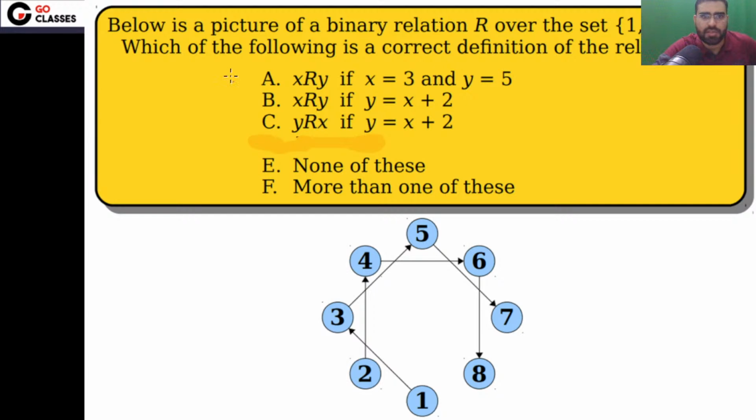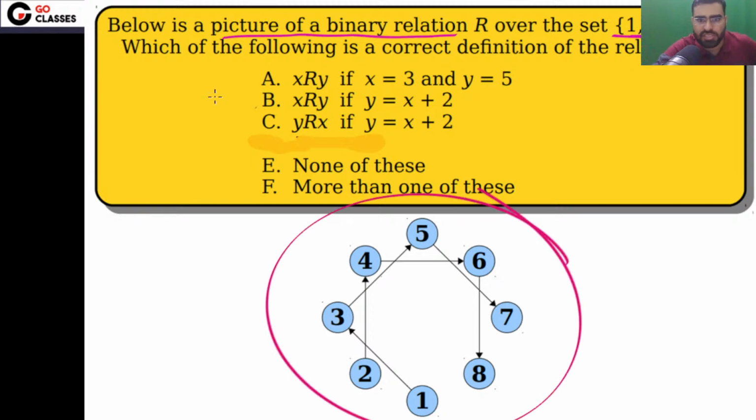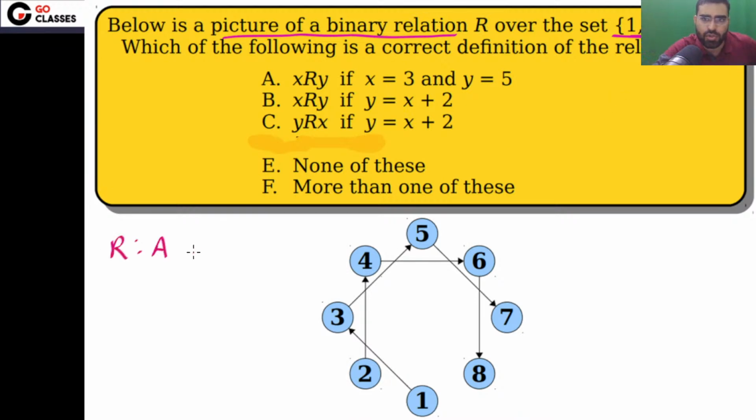Okay, let's see this. The question is saying that below is a picture of binary relation R over the set 1 2 3 4 5 6 7 8. So these are the elements 1 to 8. You have a relation R from set A to set A, and this set A is basically 1 2 and so on to 8. From set A to set A you have a relation, and the question is asking which of the following is the correct definition of the relation R.